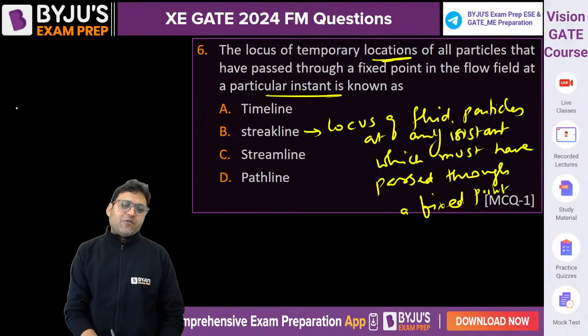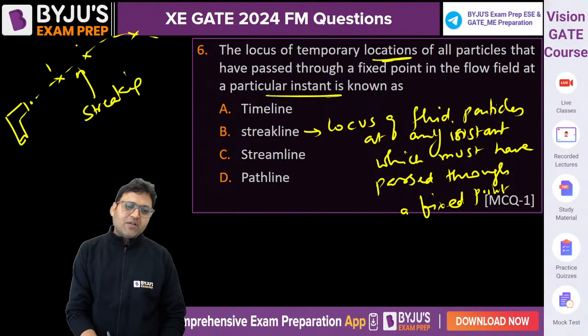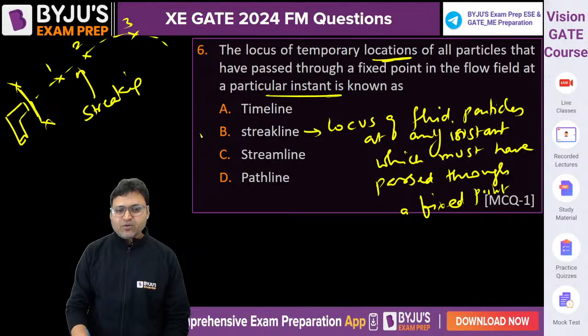If you fire rounds of bullets from a gun, the bullets are traveling like this. So this path is called a streak line, the locus of all the fluid particles which must have passed through a fixed point. This is the fixed point, and the locus is like this. This is called a streak line.